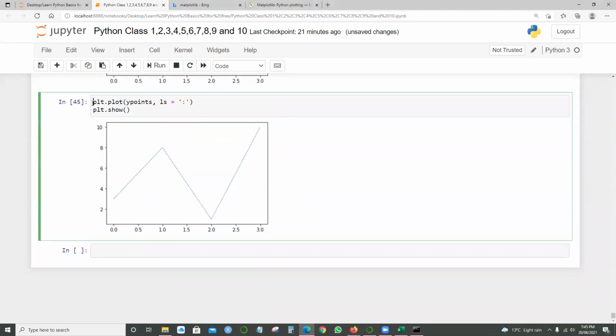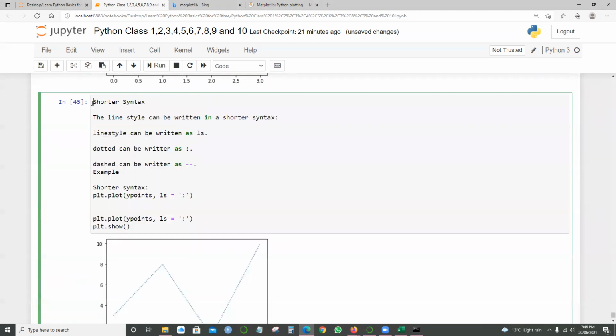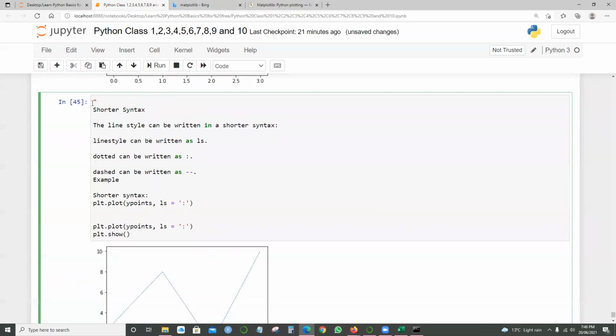I'm talking about the shorter syntax. The line style can be written in a shorter syntax. Linestyle can be written as ls, dotted can be written as a colon, and dashed can be written as two dashes, as an example of shorter syntax.